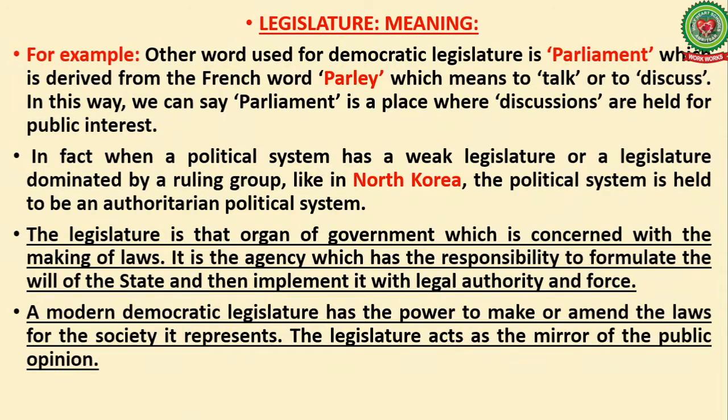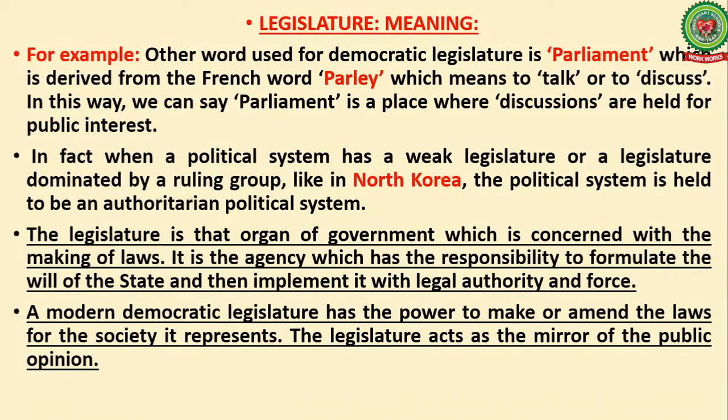The legislature is that organ of the government which is concerned with the making of laws. It is the agency which has the responsibility to formulate the will of the state and then implement it with legal authority and force. You know, legal authority and force are required because without force, maybe in future the public will not follow the laws made by the parliament.